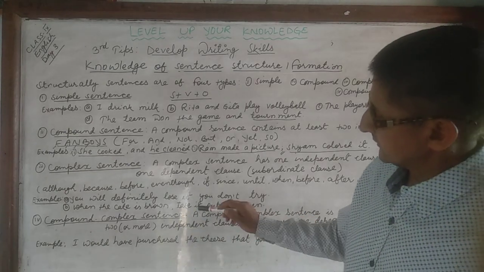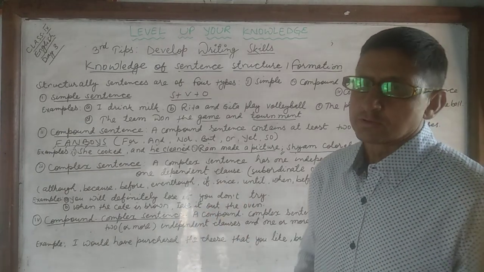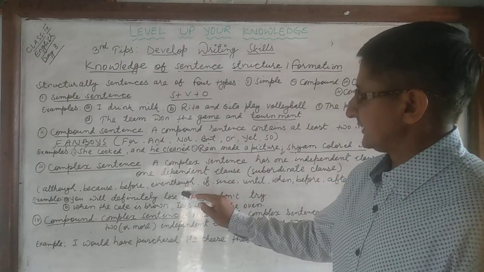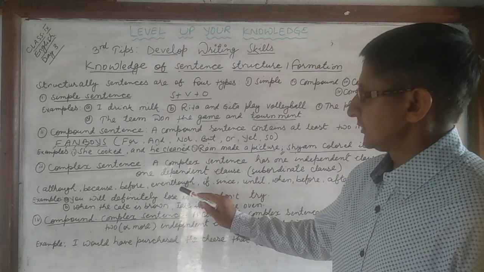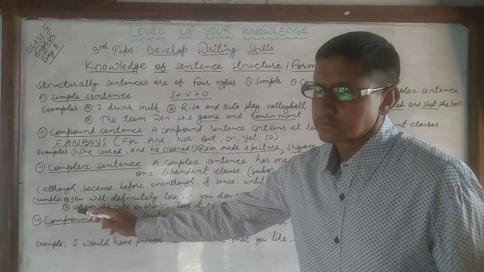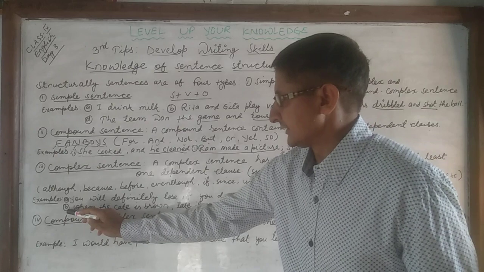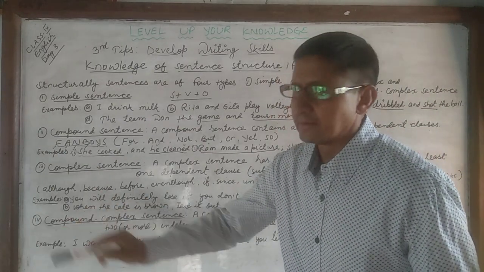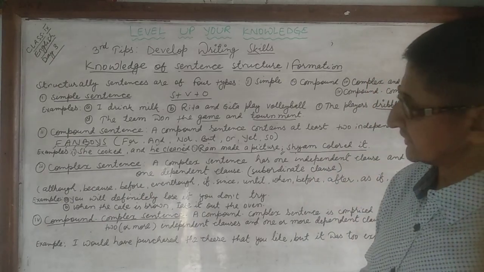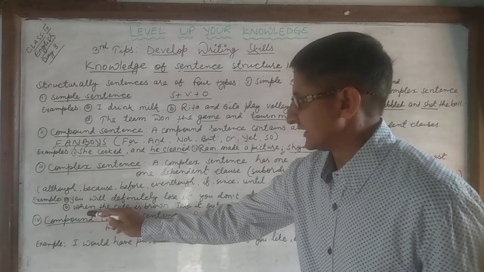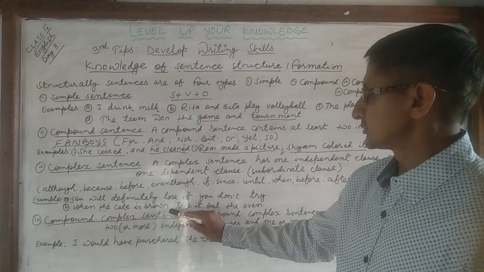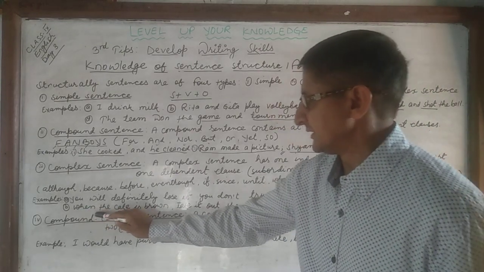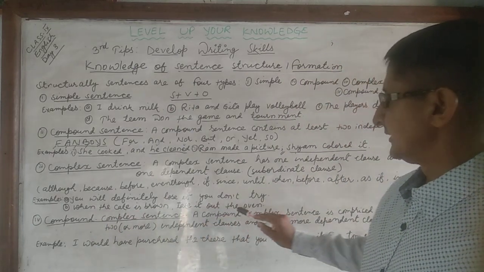You can keep the subordinating conjunction in between the independent and dependent clause, or you can write the subordinating conjunction at the beginning of the sentence. If you write the subordinating conjunction at the beginning of the sentence, you have to put a comma between the dependent clause and independent clause.